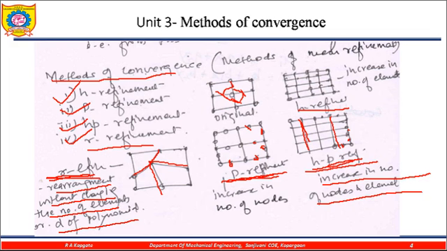Now the methods are H refinement, P refinement, HP refinement and R refinement. In H refinement, the number of elements increases. In P refinement, the number of nodes increases. In HP refinement, nodes and elements both increase, and in R refinement we are changing the position of the elements, rearranging without changing the number of elements or the degree of freedom DOF of the polynomial.